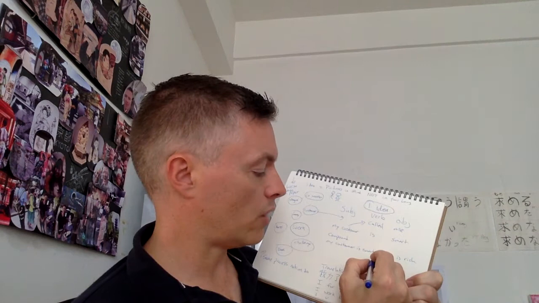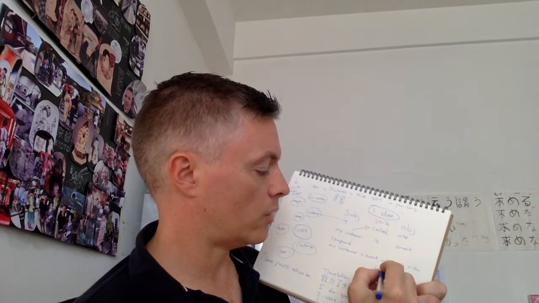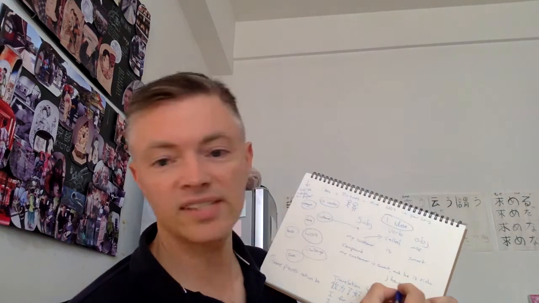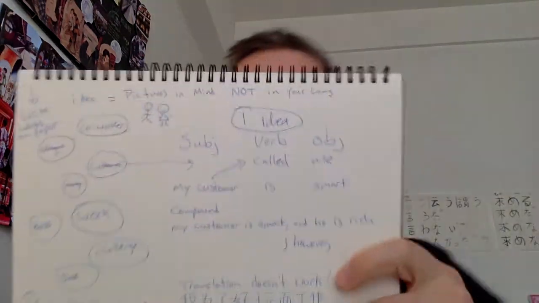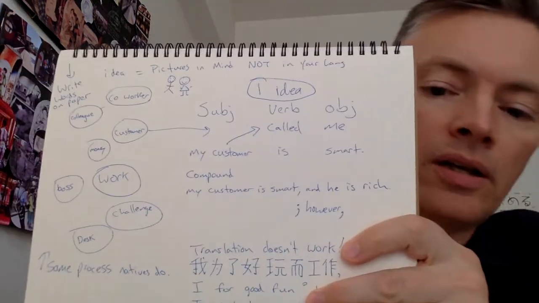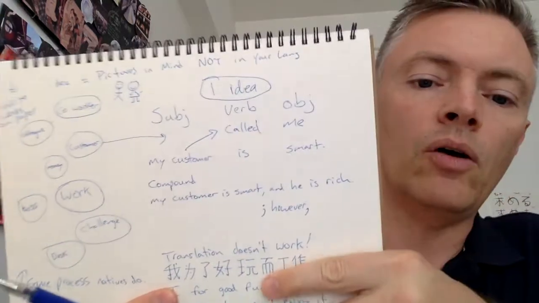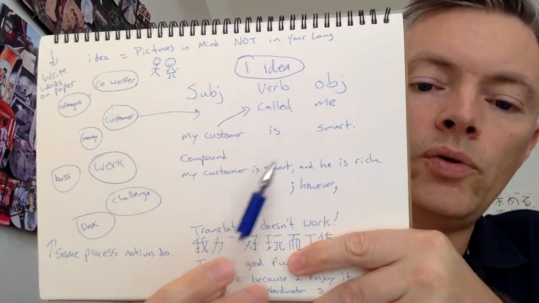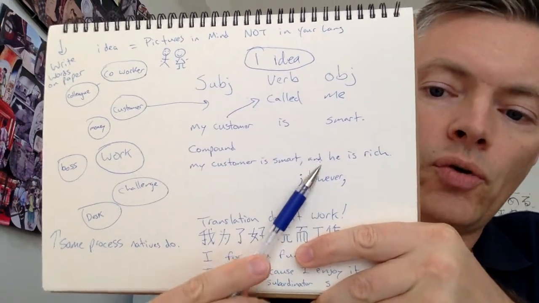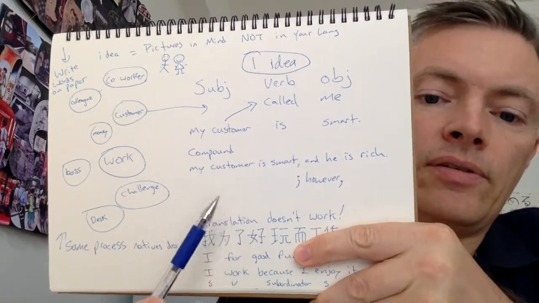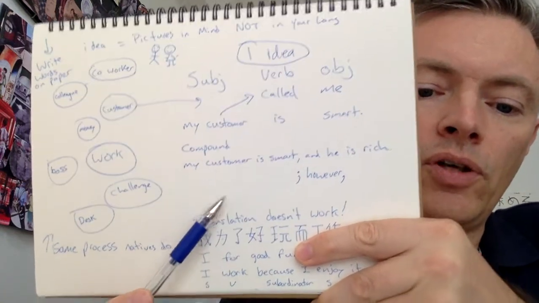But if you're going to use however, you need semicolon, however, comma, or instead, or any word like that, right? You see that? So you have subject, verb, object, however, subject, verb, object. Now, why do we use these words? Because they show the relationship between the two ideas. And you can also do the same thing.